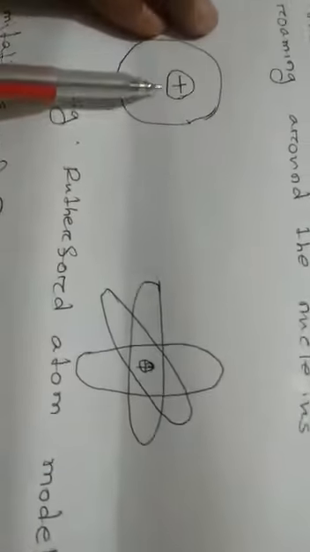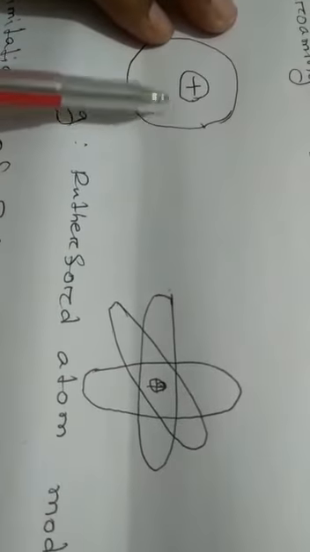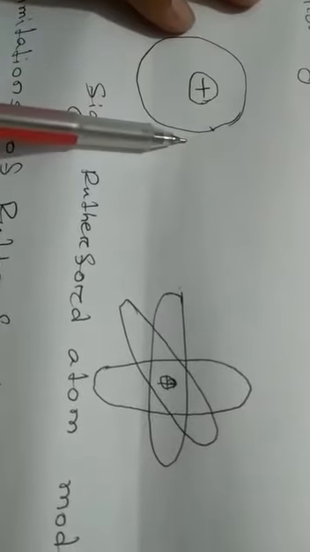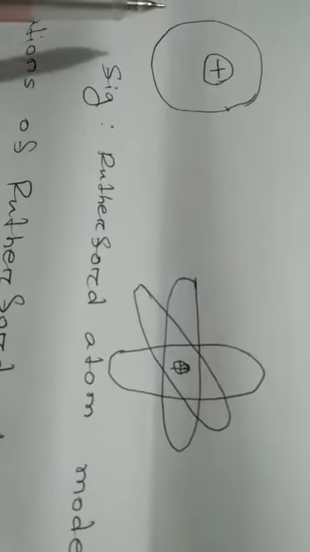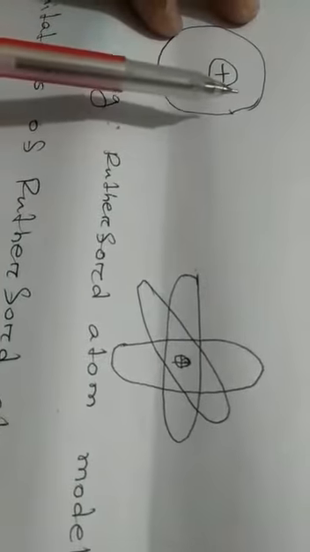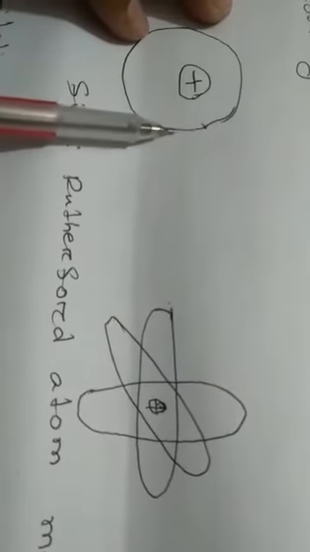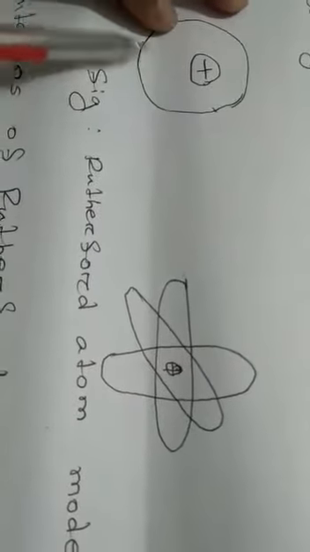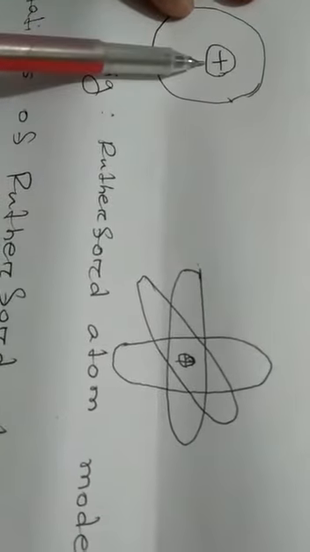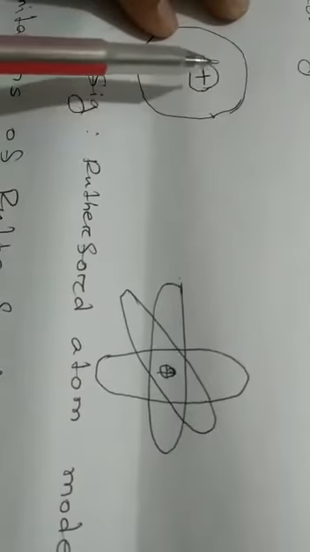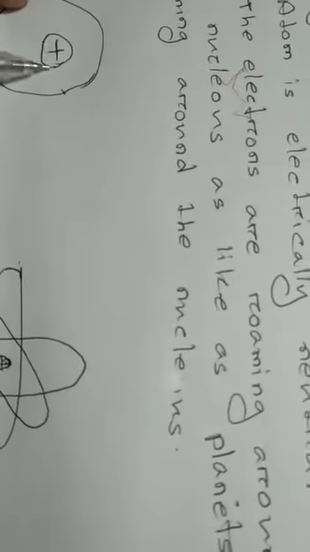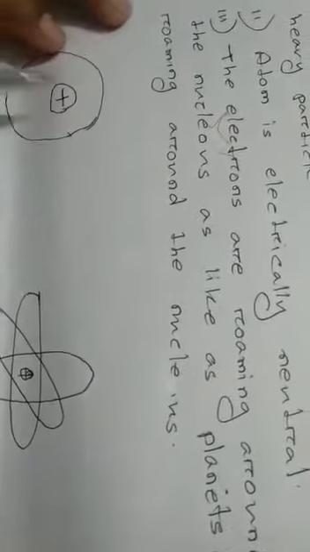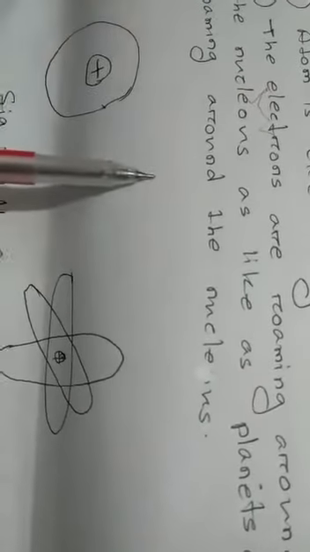Now, number 3. The Rutherford atom model can be compared with the solar system. Why? In the solar system, you know, planets are always roaming around the sun. And in the Rutherford atom model, electrons are roaming around the nucleus. For this reason, this model has been compared with the solar system. Up to this clear? Okay.